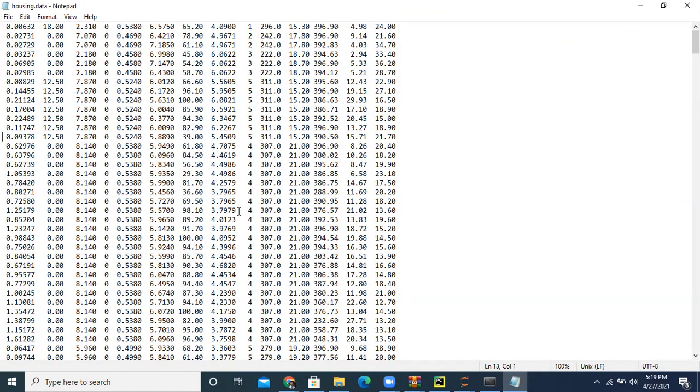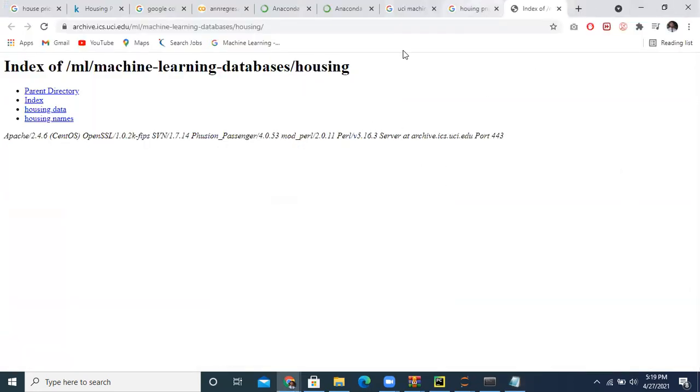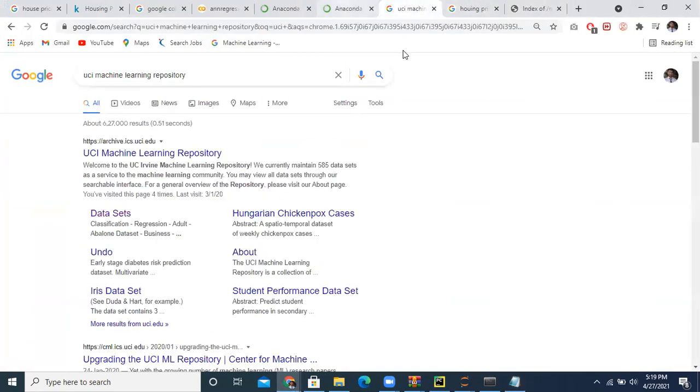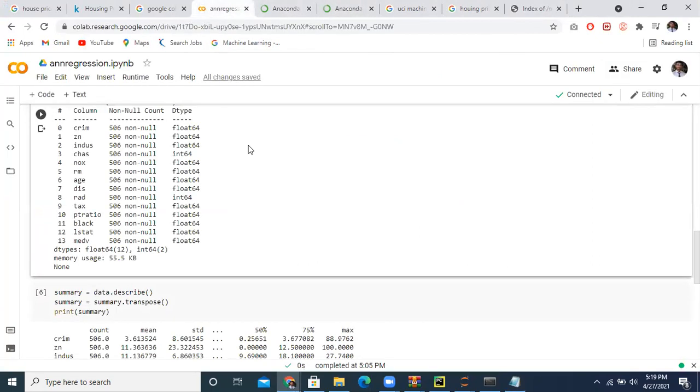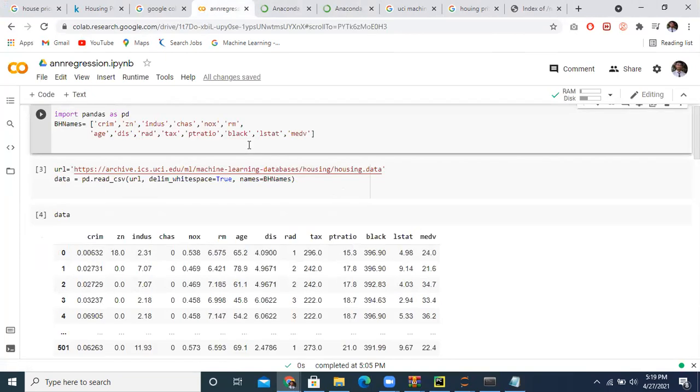Now we use Google Colab. I have already inserted the data.